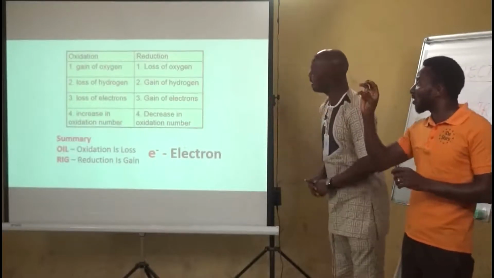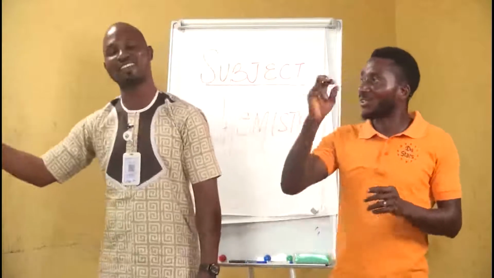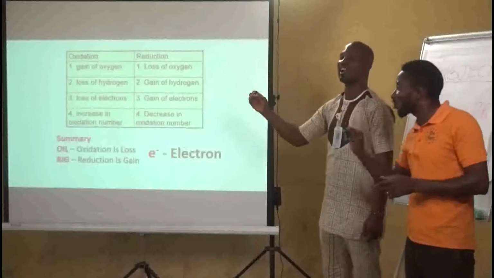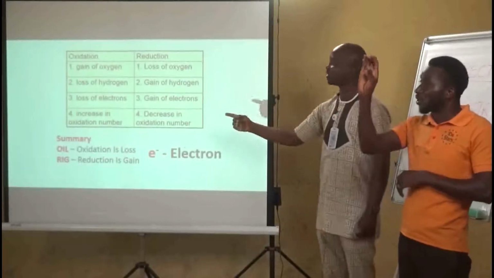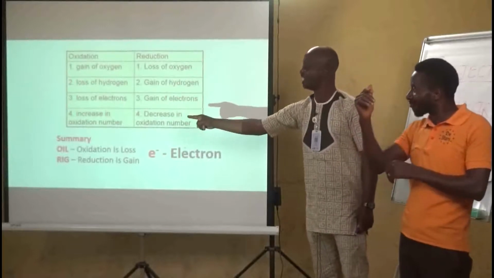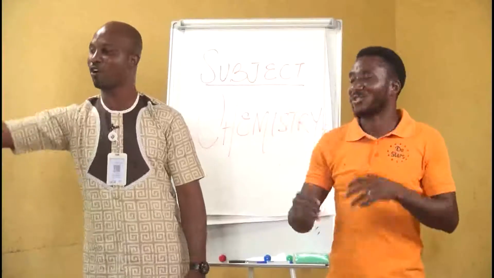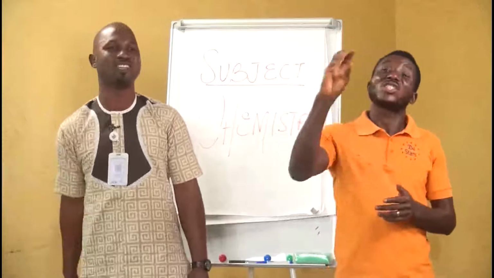And oxidation is increase in oxidation number while reduction is decrease in oxidation number. We want you to get it at the tip of your fingers, and that is why we summarize the definition as OIL RIG: Oxidation Is Loss, Reduction Is Gain. Of course, remember that both processes have to do with your e-, which is the electron.